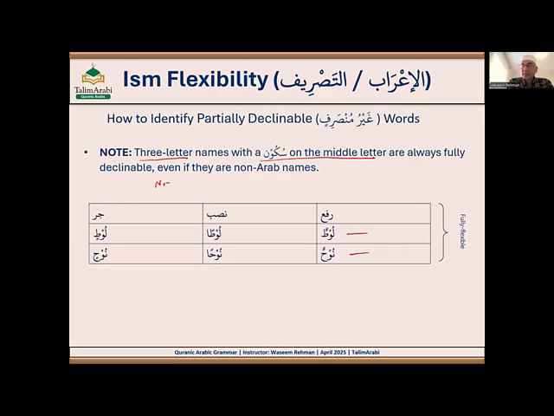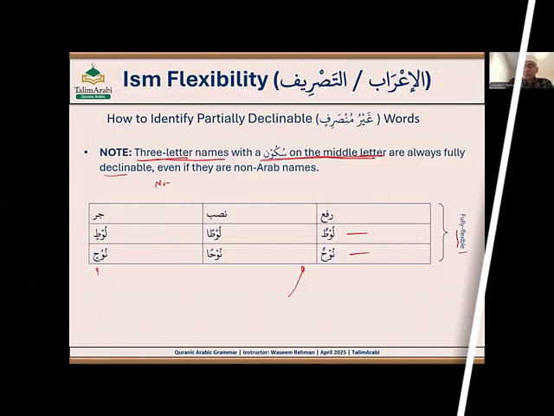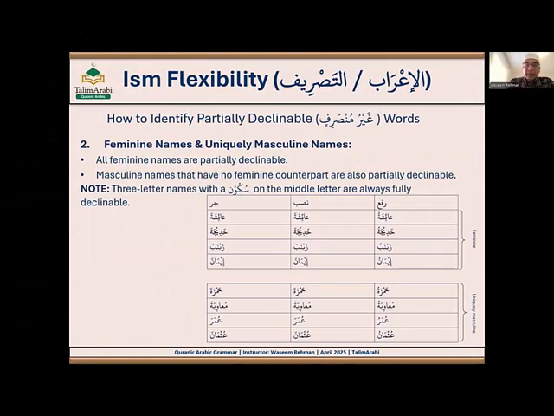What does it mean? It means it will take tanween and it will take kasra as well in jar status. Second type is all feminine names and uniquely masculine names. What does it mean? I'll cover later. So all feminine names are always partially declinable. All feminine names like Aisha, Khadija, Zainab, Maryam, Fatima, whenever we're going to use them, they will always be partially declinable.